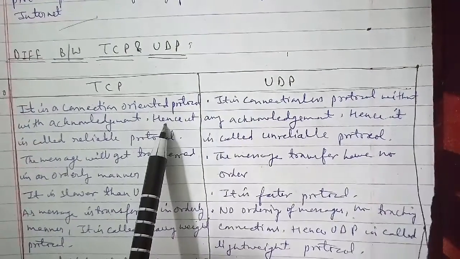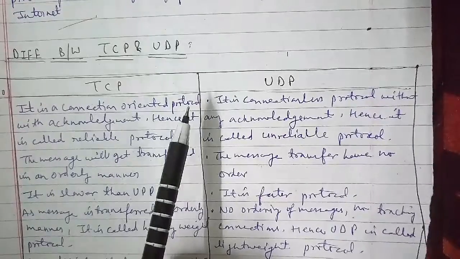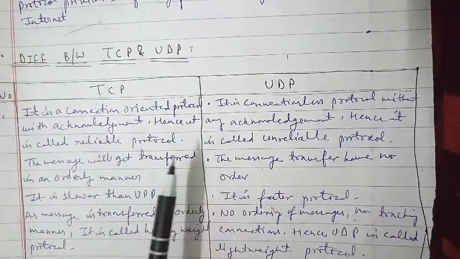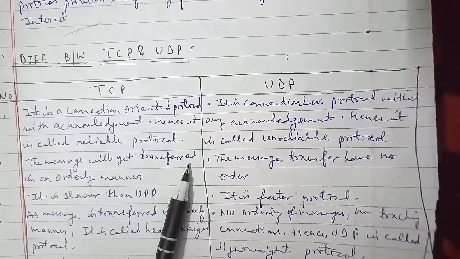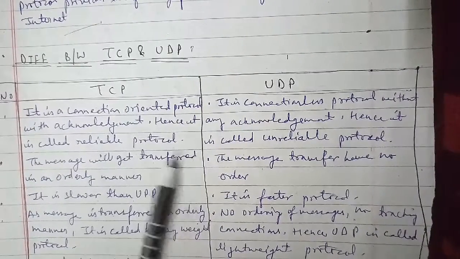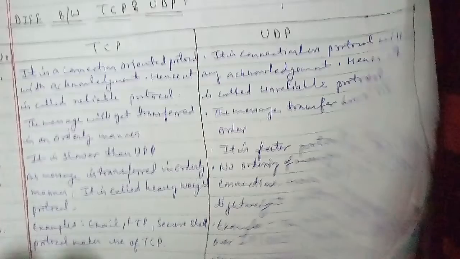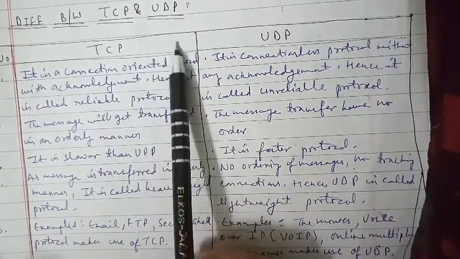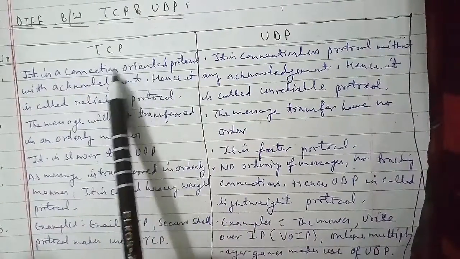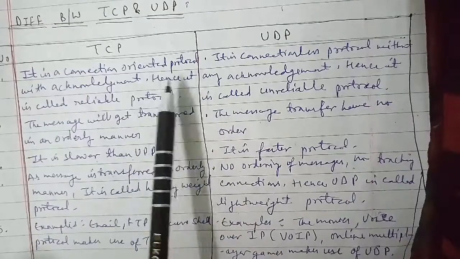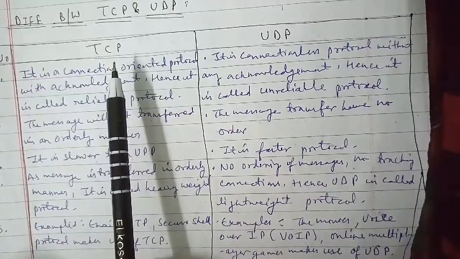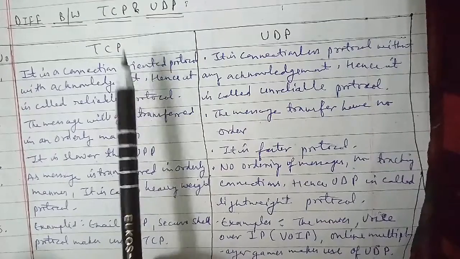Now we'll discuss the difference between TCP and UDP. Here this is TCP and this is UDP. One by one we will discuss. For the first one, TCP is a connection oriented protocol with acknowledgement, and hence it is called a reliable protocol. UDP is a connectionless protocol without any acknowledgement, and hence it is called an unreliable protocol.